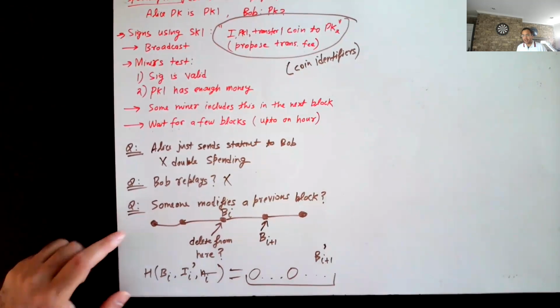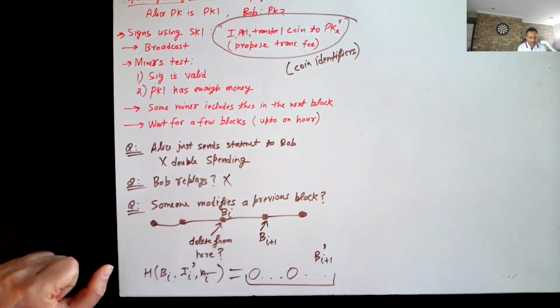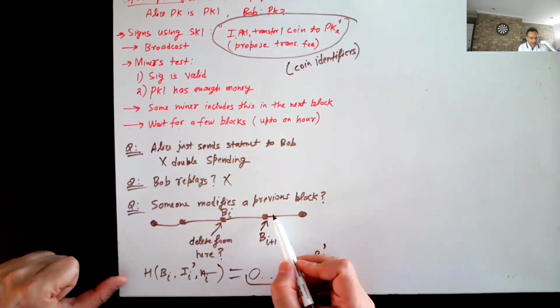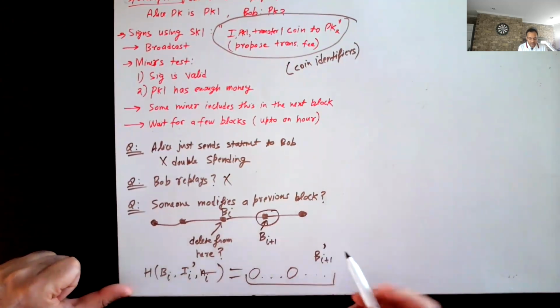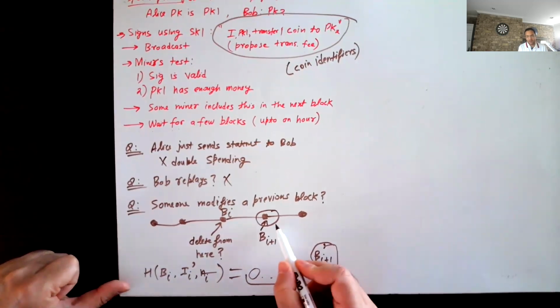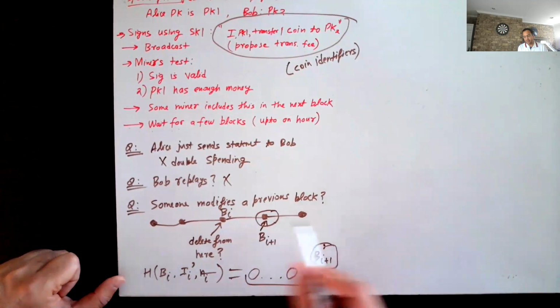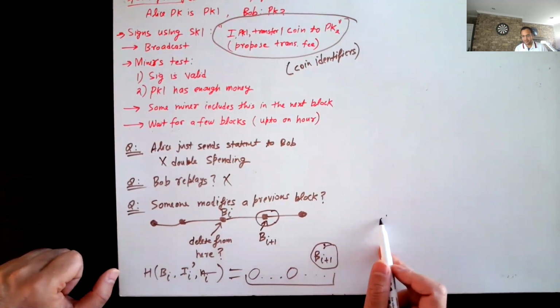So it will become bi plus 1 prime, right? Even if you're not changing this block, because bi plus 1 changed to bi plus 1 prime, you still have to redo this puzzle. The input to the hash changed. So basically all the puzzle solutions become invalidated, right?